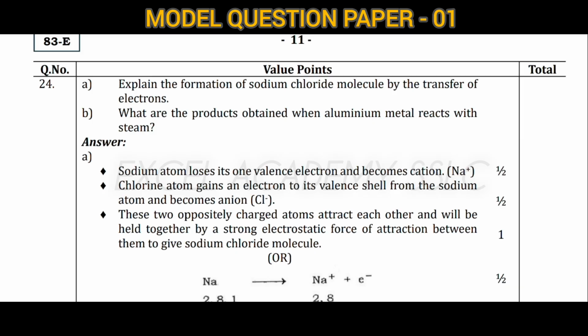Explain the formation of sodium chloride molecule by the transfer of electrons. First of all, sodium atom loses its one valence electron and becomes a cation, that is Na+. After that, chlorine atom gains